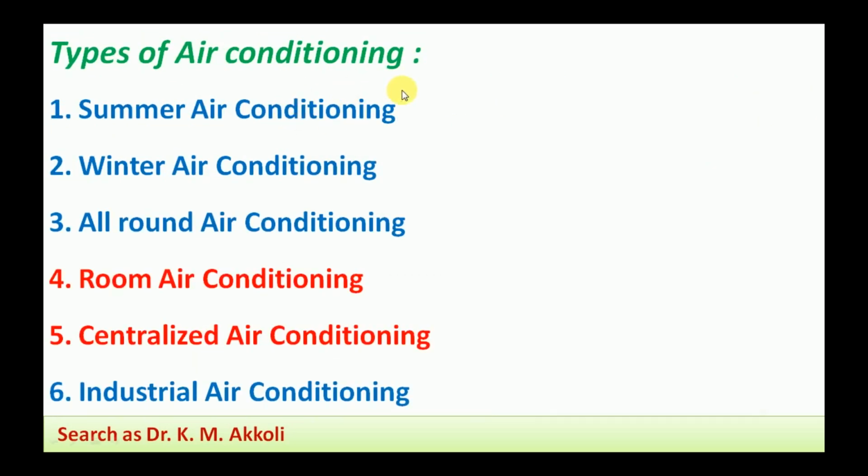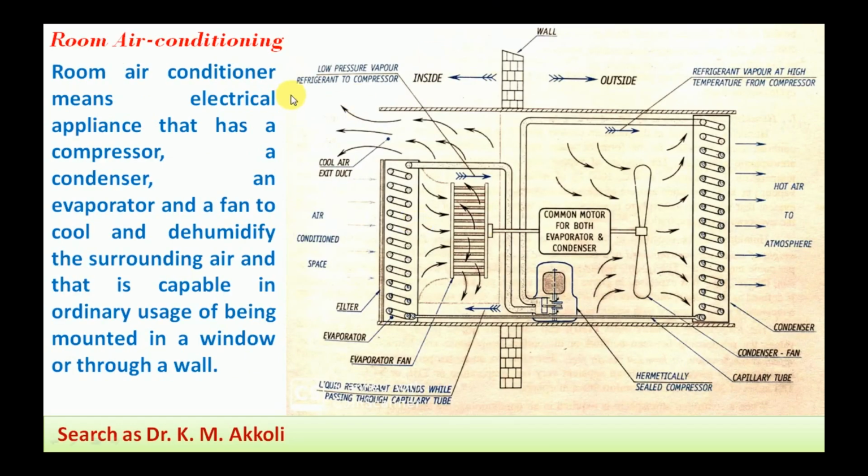Then the types of air conditioning: summer air conditioning, winter air conditioning, and all-round air conditioning. In the summer, we use cooling and dehumidification. In the winter, we use heating or humidification. All-round air conditioning is the first system I explained, where all systems are present. Room air conditioning has cooling and dehumidification only. Then centralized air conditioning, where the air is centrally cooled and supplied to different living spaces. Industrial air conditioning is where the air is conditioned for the operation of industrial machines. First I will take room air conditioning.